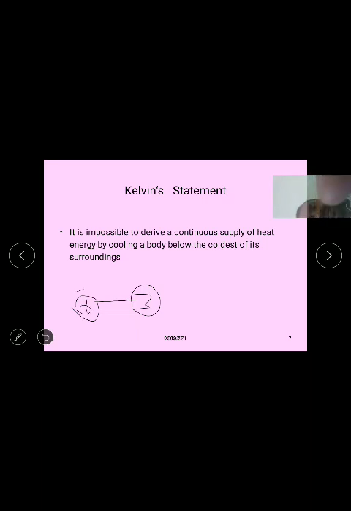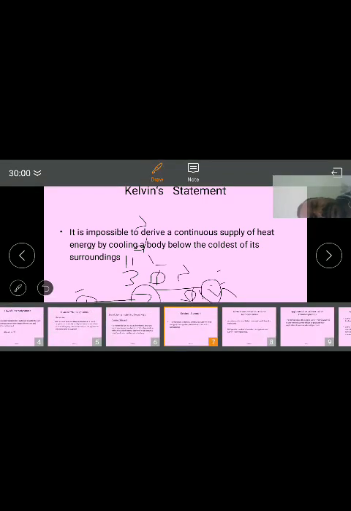So Q1, the hot reservoir, can exert the heat energy to the system, to the working substance. Then the working substance utilizes this heat energy, that is Q1 minus Q2. Here the remaining Q2 energy is rejected to the sink.